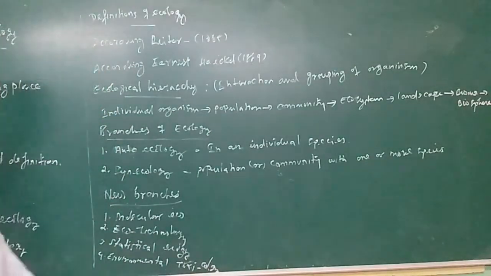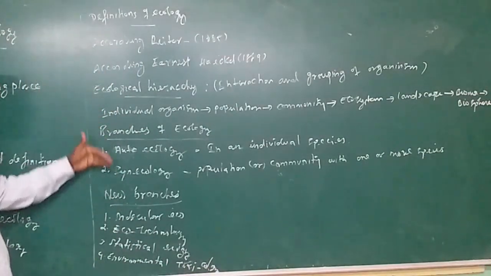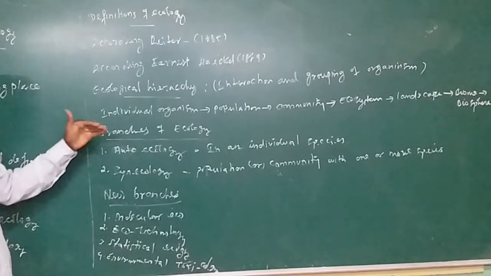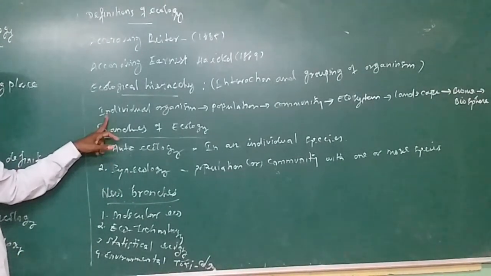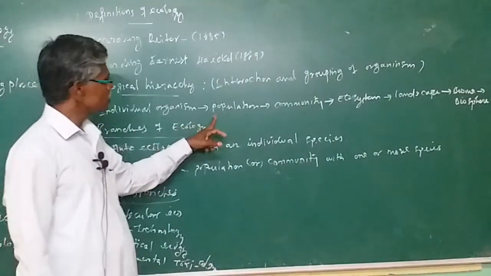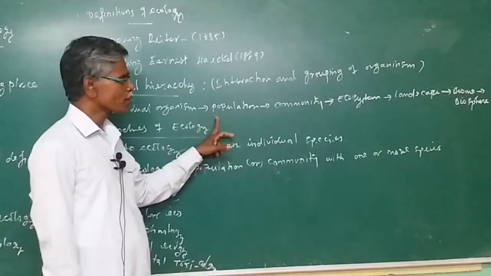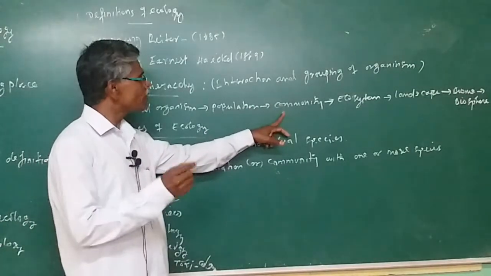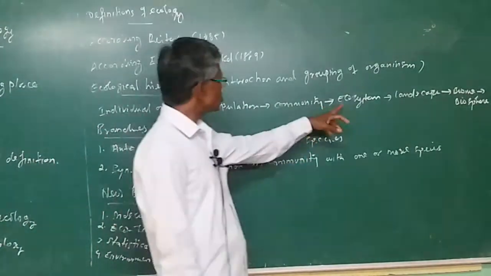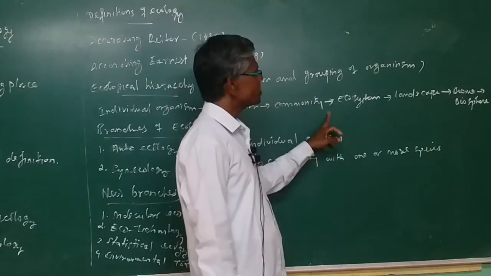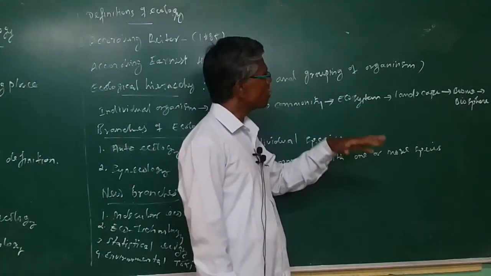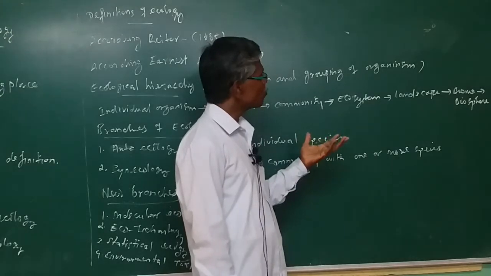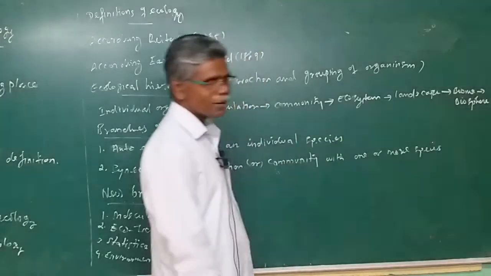Two more questions, bear in mind. Individual organism, for example a species; population, a group of species; community, a group of a variety of species; ecosystem, population and community; landscape in a particular place; biome, a group of various kinds of populations in the biosphere.